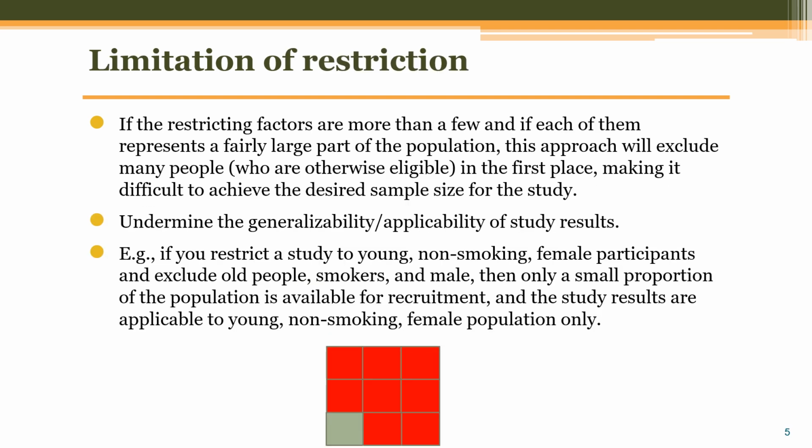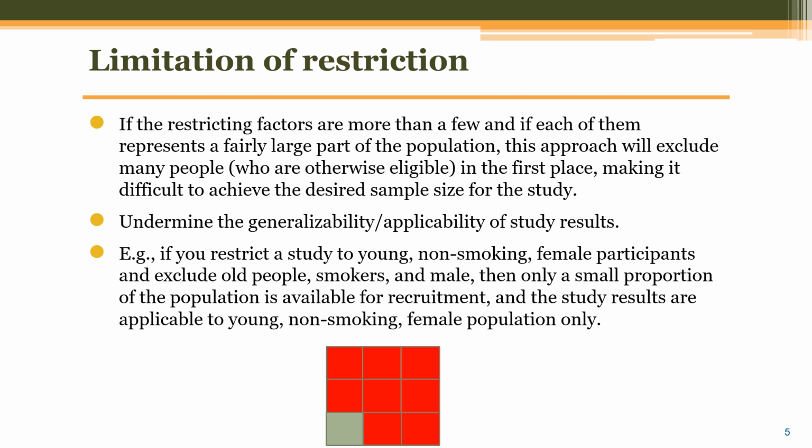The major limitation of restriction is that if there are more than a few restricting factors, and each of them represents a fairly large proportion of the population, this approach will exclude many people, making it difficult to achieve the desired sample size for the study. Also, the generalizability of study results will be undermined, as the study subjects do not represent the general population in terms of the restricting factors.